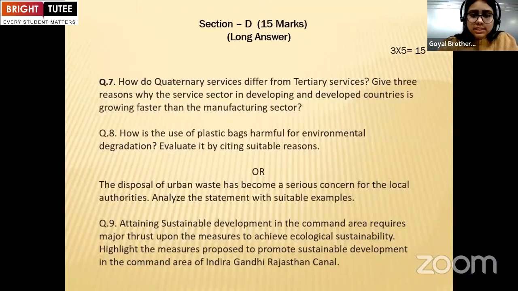Now, section D is of 15 marks, that is the long answer type question. In this long answer type question, in question number 8, they will get an option of choosing any one of them. Each question carries 5 marks. Question number 7, 5 marks. Question number 8, 5 marks. Question number 9, 5 marks. All together makes 15.